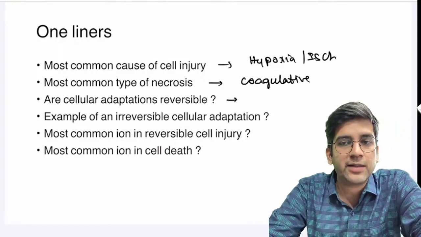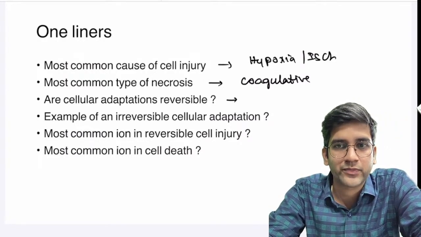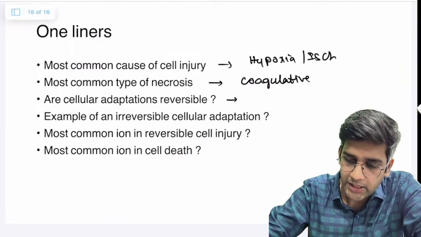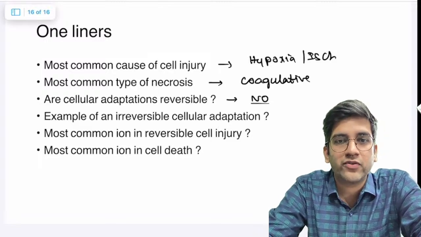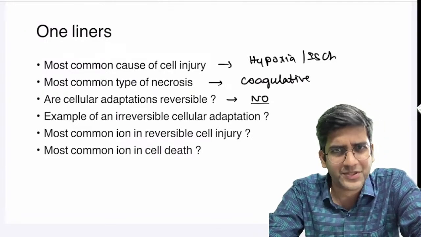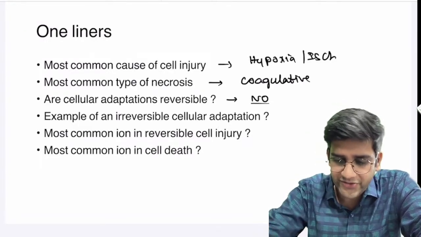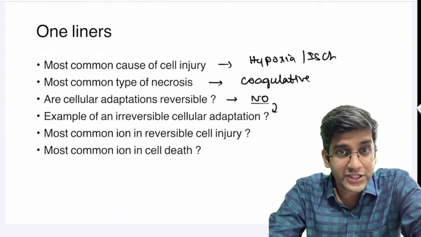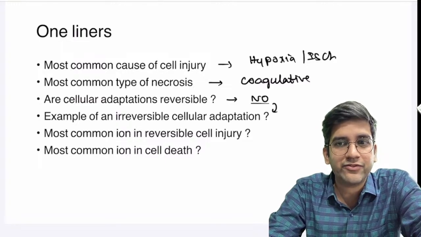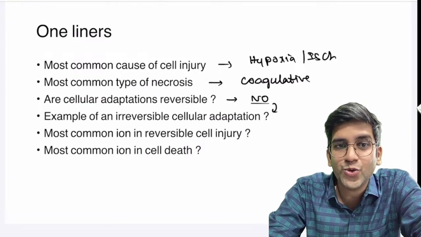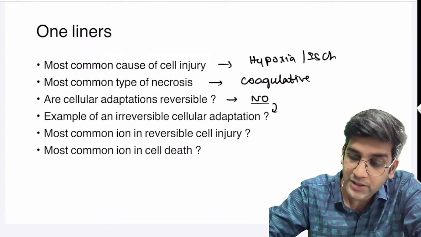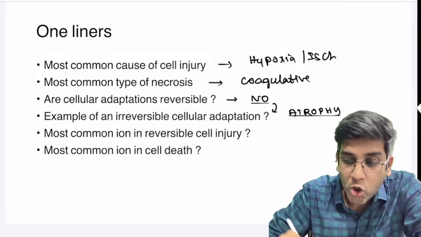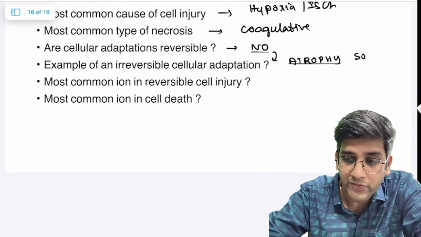Are all the cellular adaptations reversible? Yes or no? Third is just a yes or no question. No. Not all of the cell adaptations are reversible, right? I do have an exception. Exceptions are always there. The exception is the next question. Give an example of a cell adaptation which is irreversible. Superficially, yes, but if I'm going for an MCQ, I would say definitely not all are reversible because I do have an irreversible cell adaptation, and that is atrophy. Some, not all, cases of atrophy will be irreversible.